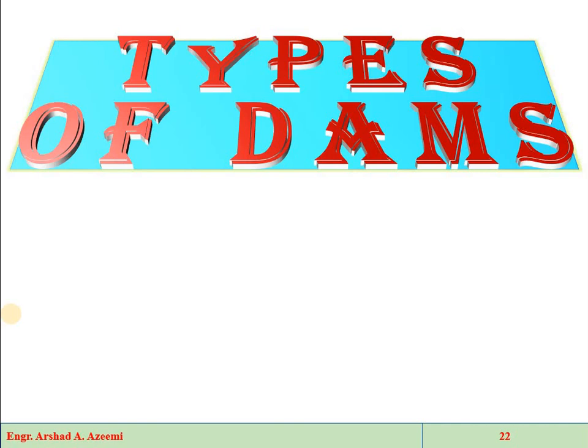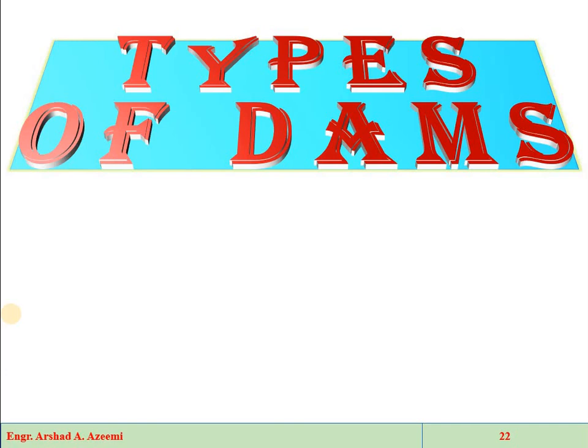Secondly, we are looking into the feasibility, meaning the topography, geology and climatic condition. Third, we are looking at the cost, meaning the availability of the budget. Most importantly, we are looking into the foundation requirement: the foundation must be strong, with no shear failure between the structure and the foundation, and low hydraulic conductivity. Later on we will discuss in detail the physical factors governing the selection of a dam type and how the site will be selected.